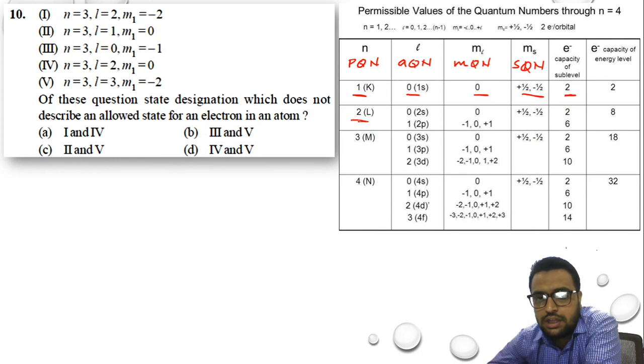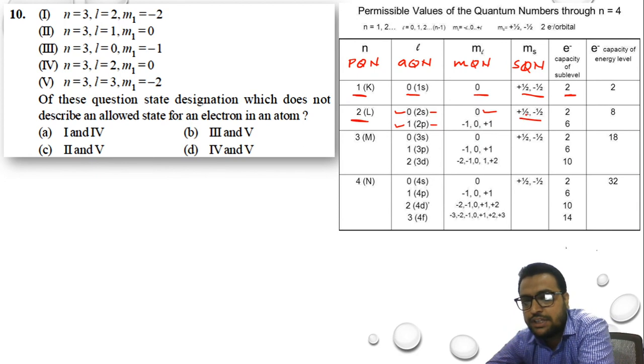If the N value is 2, it can have two azimuthal quantum numbers, that is 0 and 1, which denotes S orbital and P orbital. In S orbital, it can have a magnetic value of 0, and in P, we can have a magnetic value of minus 1, 0, and plus 1. Okay. Again, they can have only two types of spin.